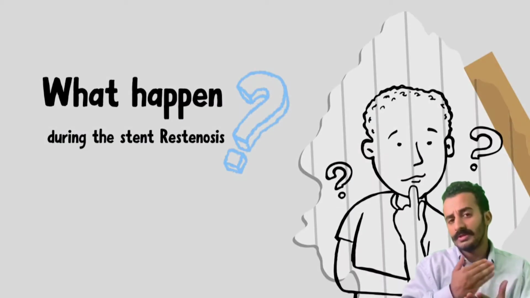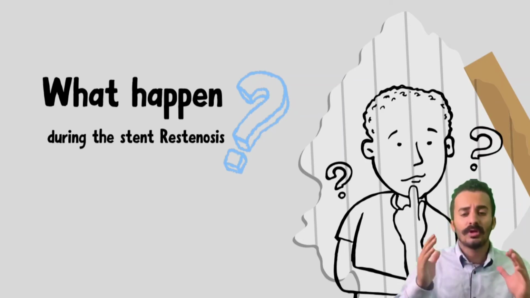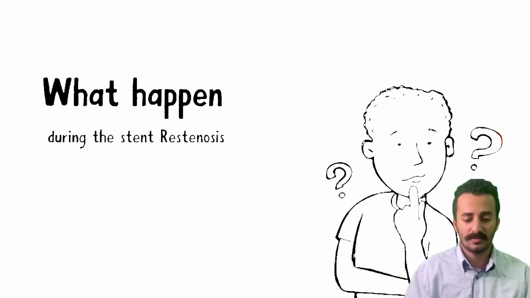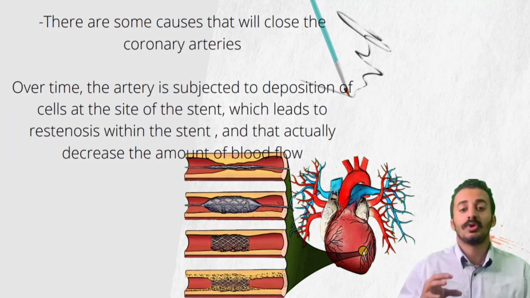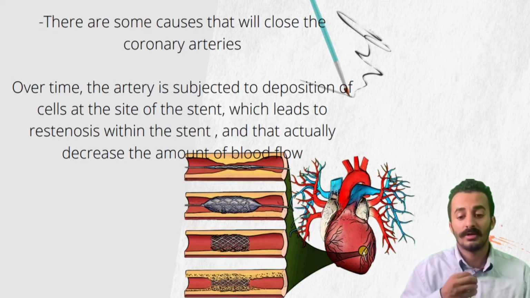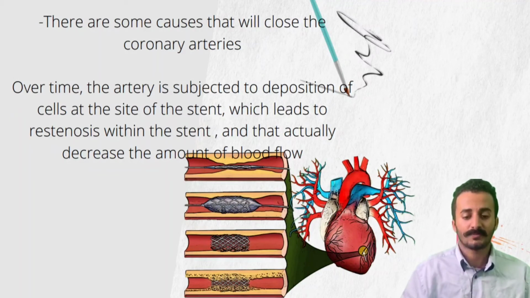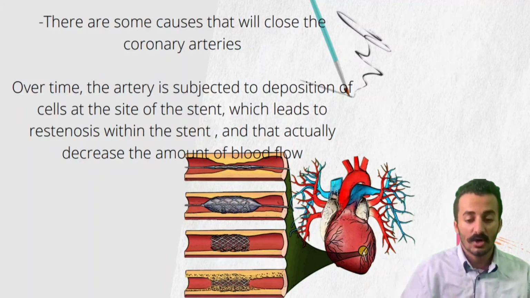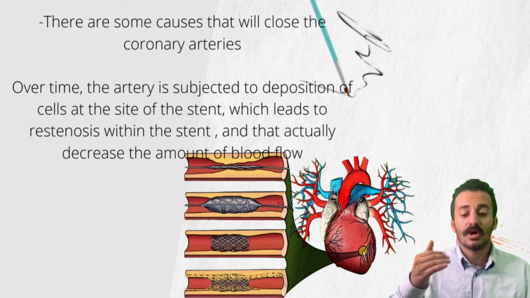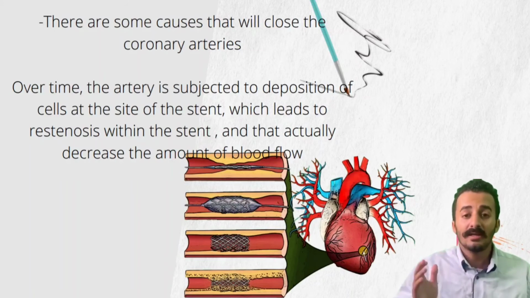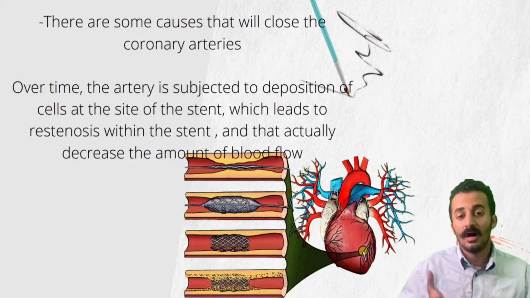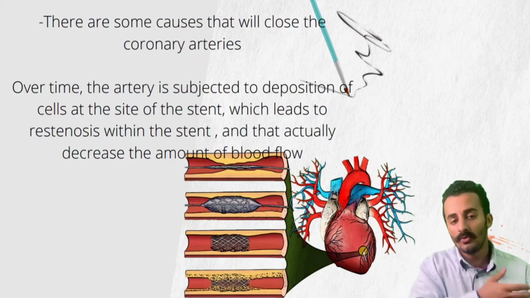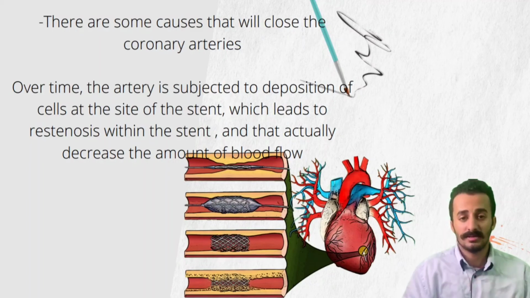What would actually happen during stent stenosis? There are some causes that will close the coronary arteries. Over time, the artery is subjected to the pressure of cells outside of the stent, which leads to stenosis within the stent, and that actually decreases the amount of blood flowing into the arteries.